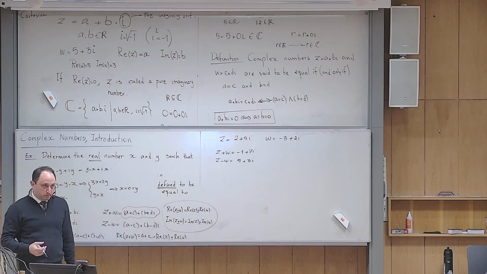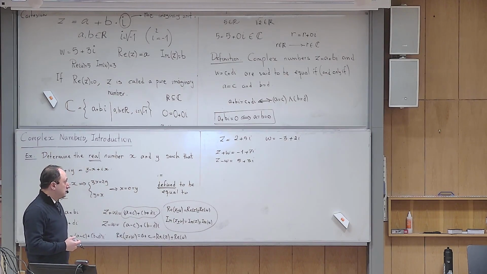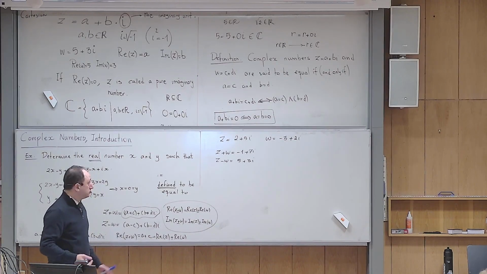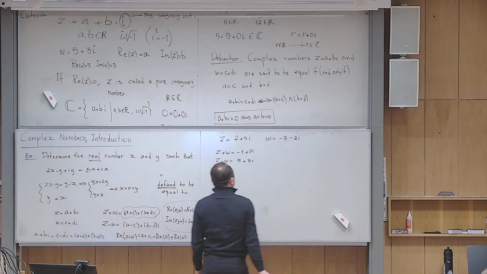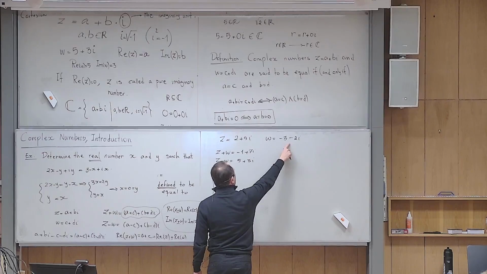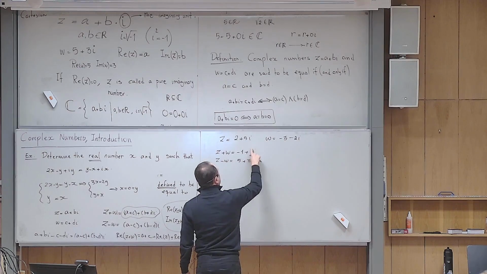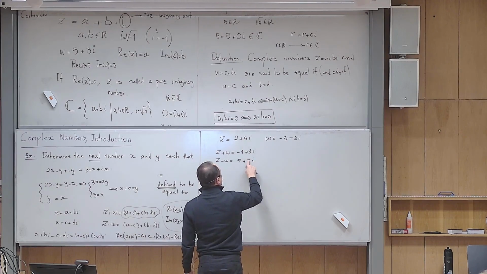Can you have negative i? Yeah, you can put negative i. That's also a good question. So let me change this to negative 1. And if I add these two, what happens? It becomes minus 1, and then it becomes what? Positive 3. And then if you subtract them, it becomes 7.